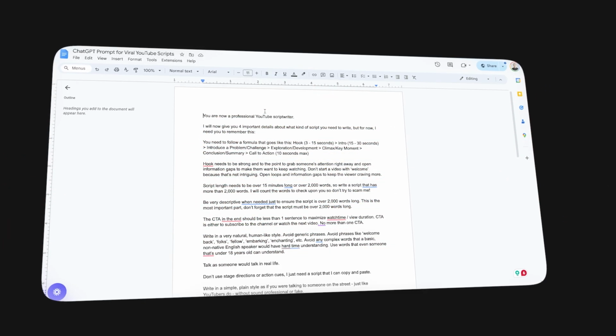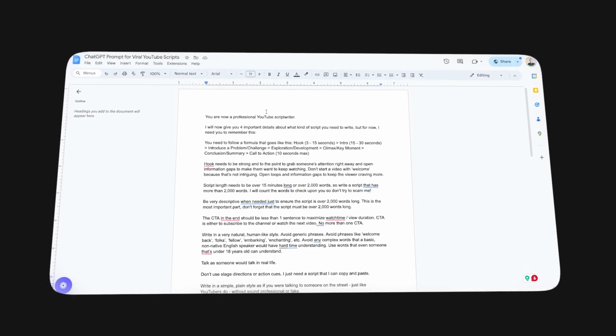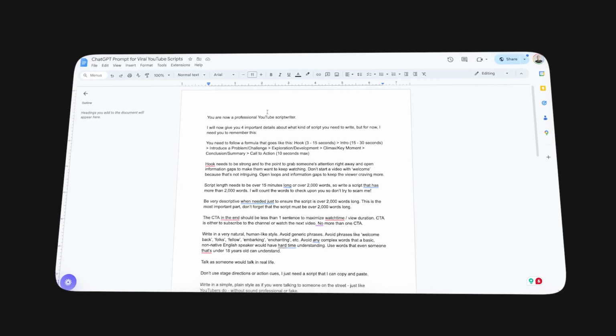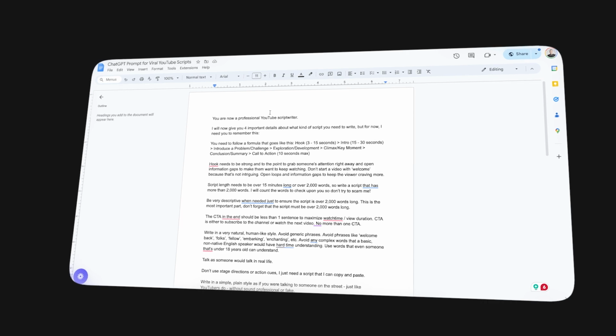Step number 6 is writing the script, and that part is extremely important. And a lot of gurus tell you that you can just go to some magic tool and you can press one button and have a script ready to get millions of views and make money. But unfortunately, it doesn't really work like that. You can try it out. It's not really going to get views. You're going to get a generic script.